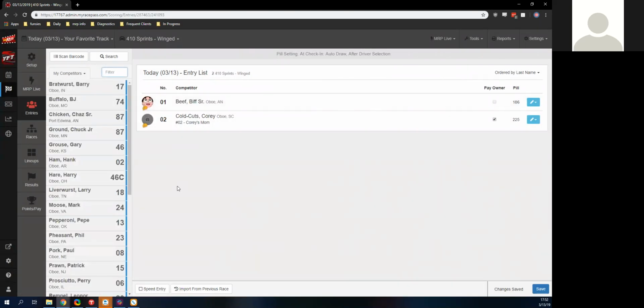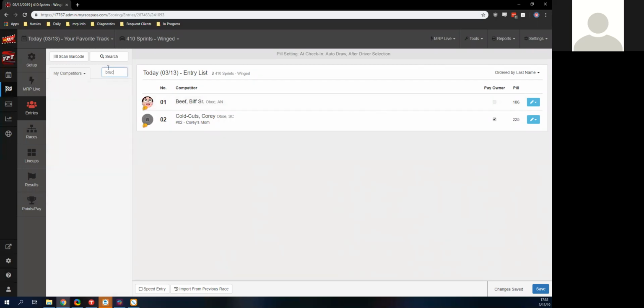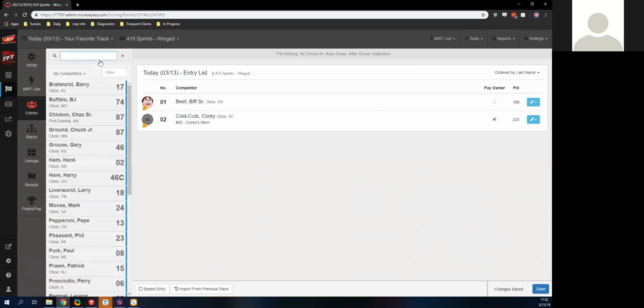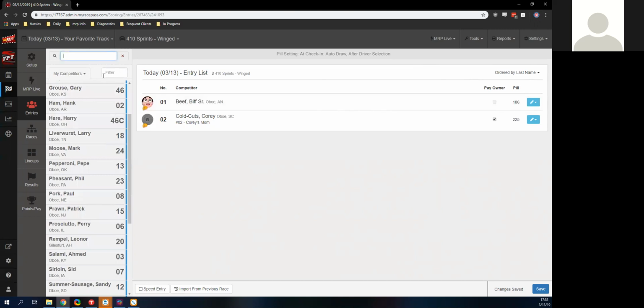But that's not the only way we can enter in drivers. Other ways we can enter in drivers is to use the search. So let's say we find a driver right here. He is just not in here. We're looking for Bruce Wayne. He's just not there, but we can search for him here. We'll be able to find him up here. What I would recommend if you're doing that, though, make sure you're searching for last name first and using the filter first. This filter is going to make sure you're using all of your same drivers. So you're going to want to make sure you're doing that, and then also search by the last name here too.